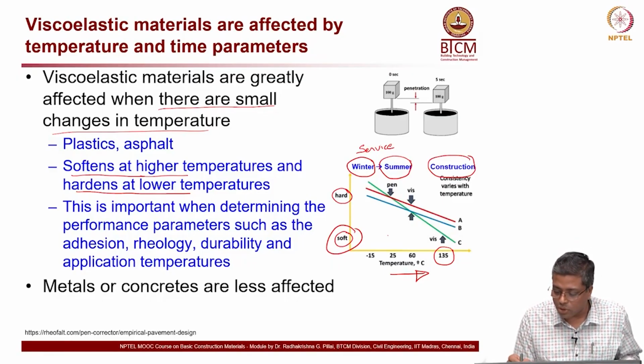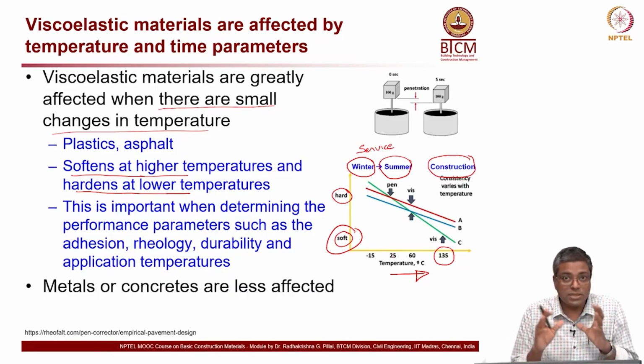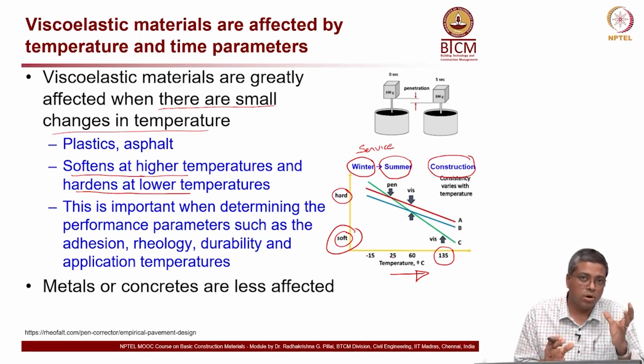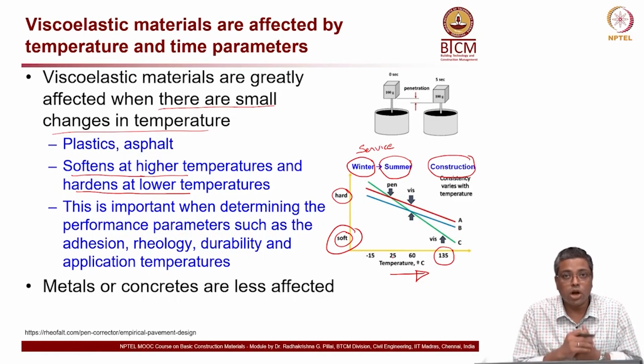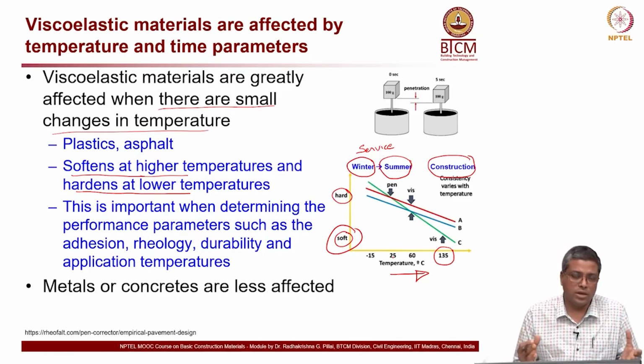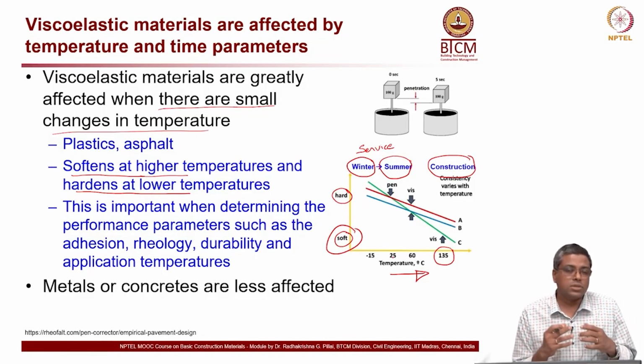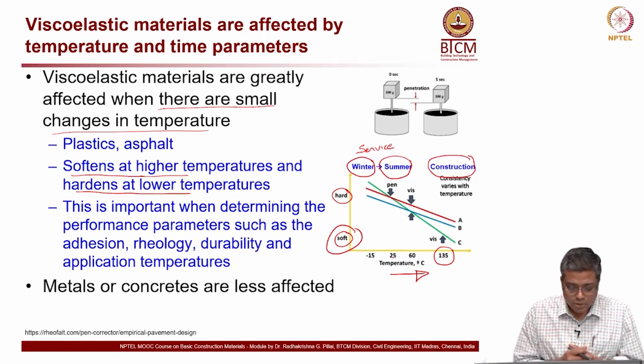You will have to look at the temperature range in service, and whether during that range the material has sufficient viscosity or not. Okay, it should not be very fluidy, it should be viscous enough so that it doesn't flow easily.